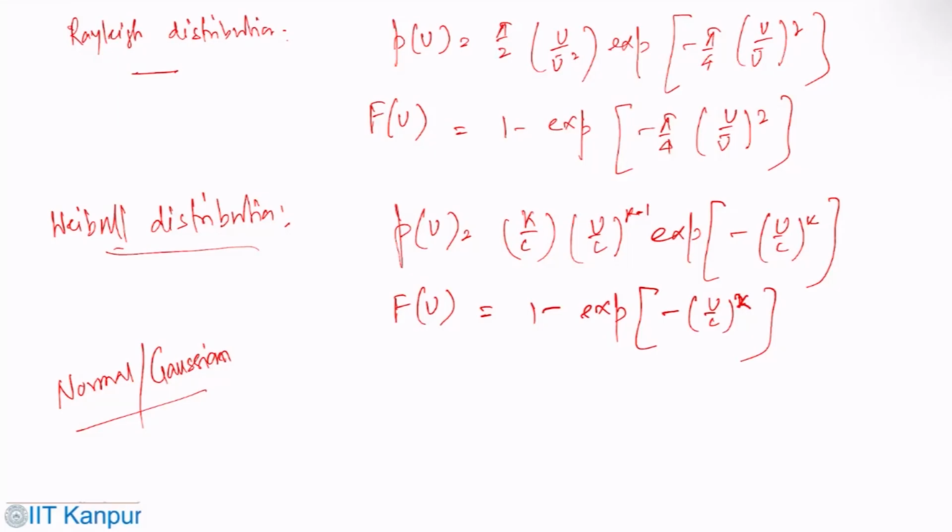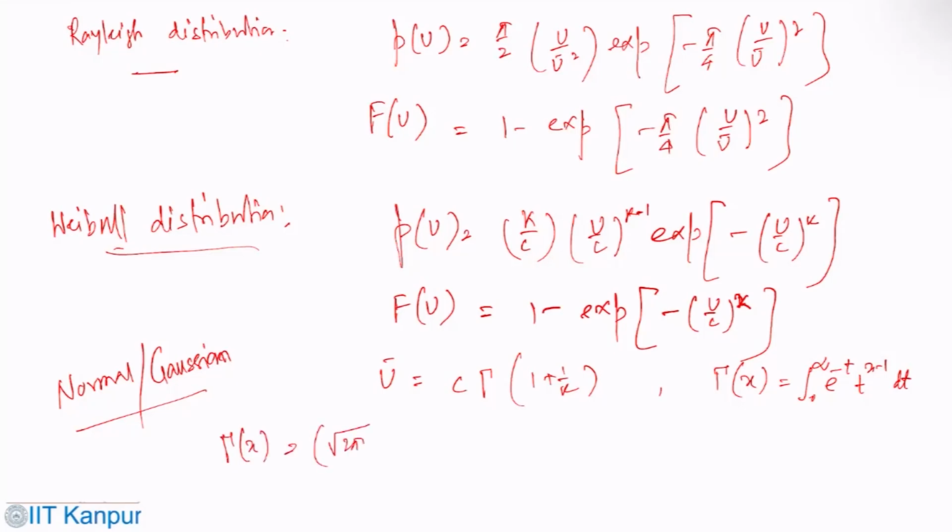What happens is that using this Weibull distribution function, we can find the average velocity, u bar equals c gamma of 1 plus 1 by k, where gamma of x is the gamma function, the integral from 0 to infinity of t to the power x minus 1 e to the power minus t dt. The gamma function one can estimate like root over 2 pi, x to the power x minus 1 e to the power minus x, times 1 plus 1 by 12x minus 139 by 840 x cube, and so on.